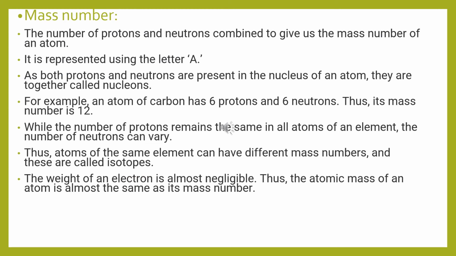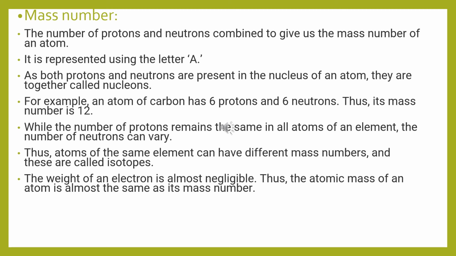Here we are discussing the mass number. The total number of protons and neutrons combined gives us the mass number of an atom. It is represented by the letter A. As both protons and neutrons are present in the nucleus of an atom, they are together called nucleons. For example, an atom of carbon has 6 protons and 6 neutrons. Thus, its mass number is 12.